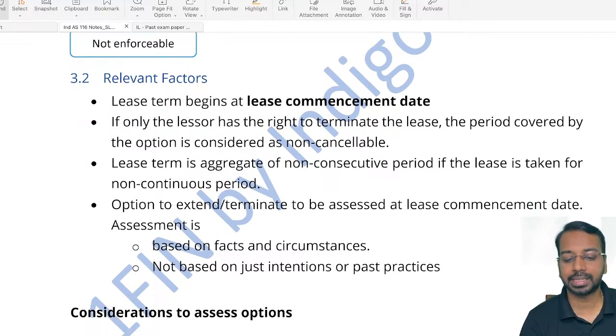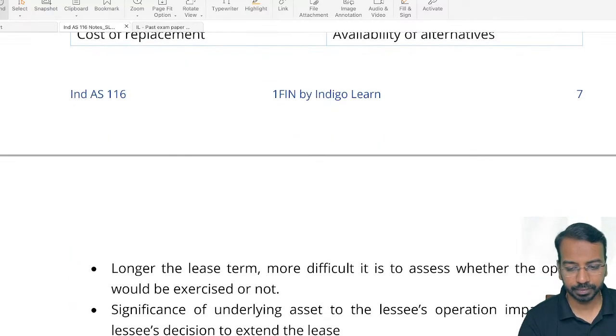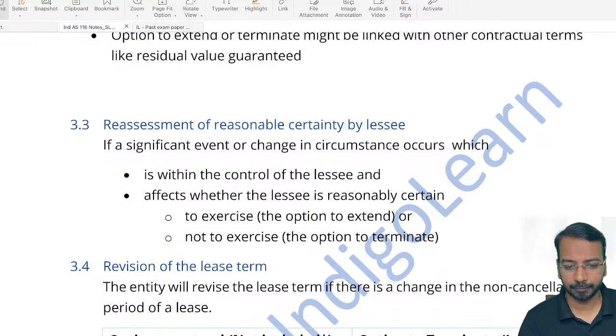Then the option to extend and terminate is based on facts and circumstances and not based on past practice or intention. Okay. Then you can go through this.